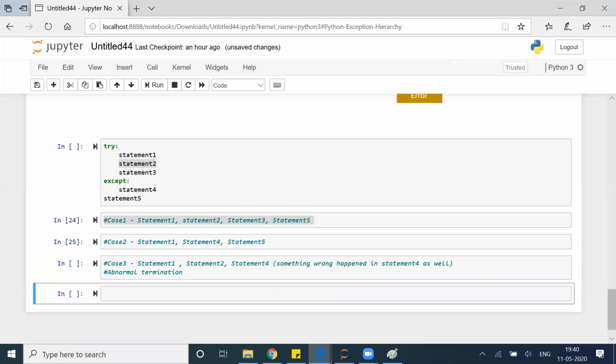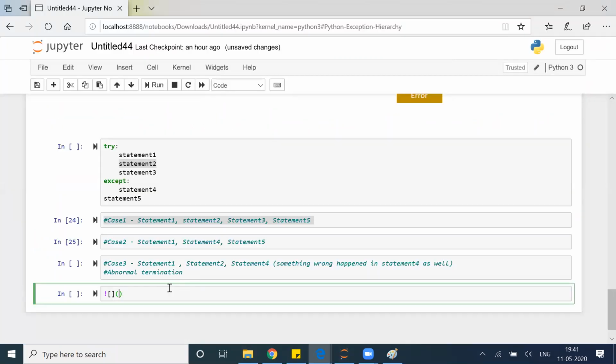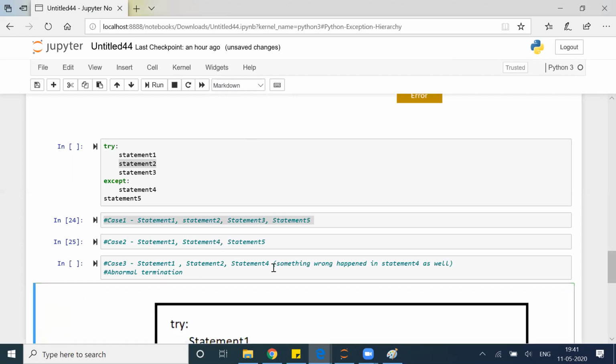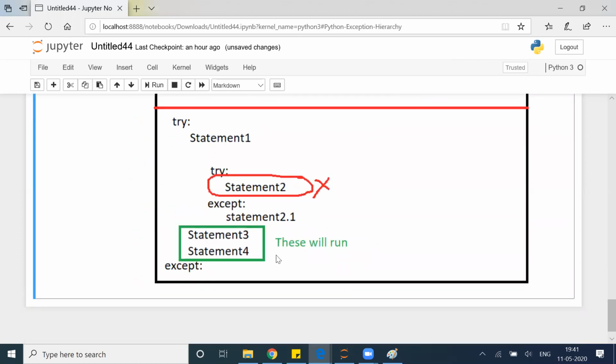So for this, I already created one scenario. Let me put the image for you guys. I put it here in my downloads. This is the image I already created, multiple try.png. I want this to be with the code so that you will have this handy with you. So this is the scenario which we discussed. It's for your reference.